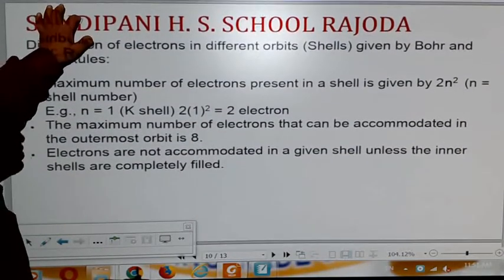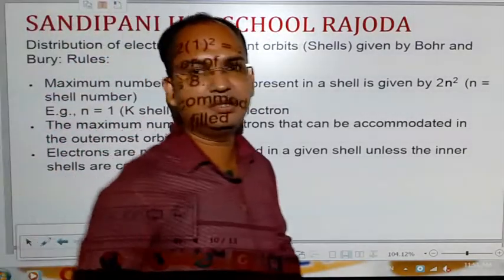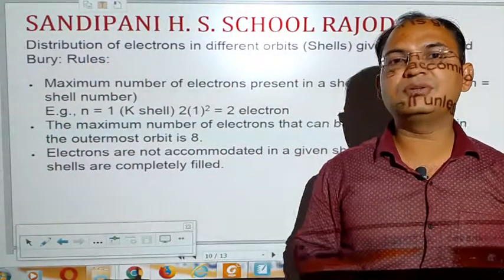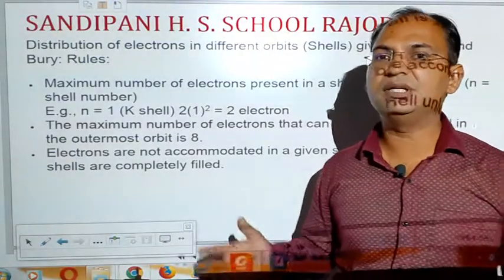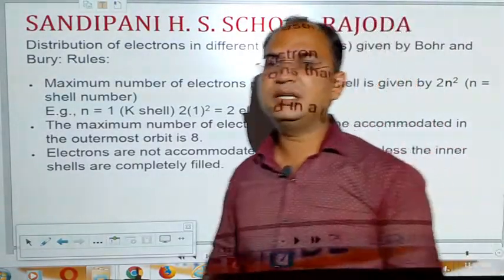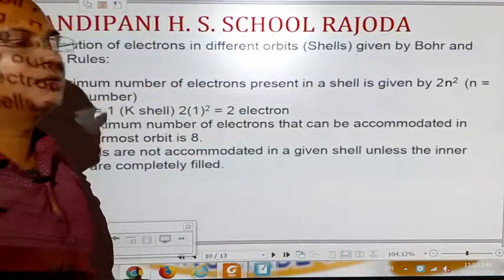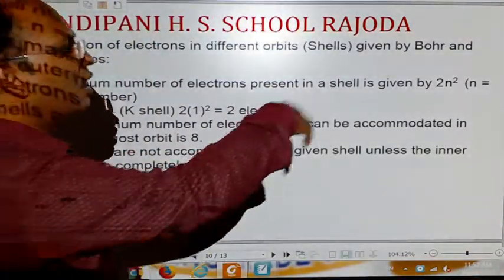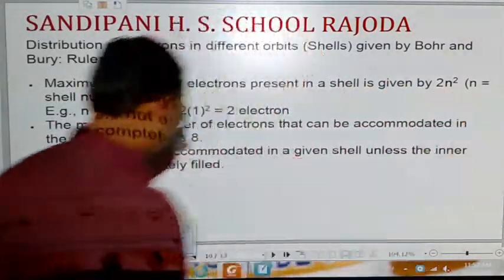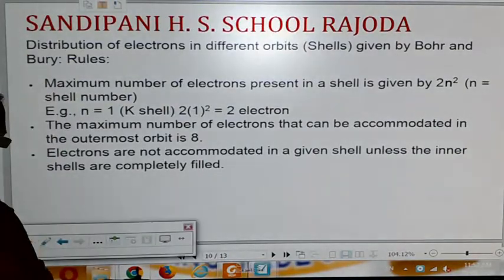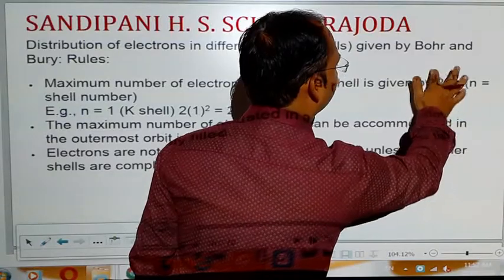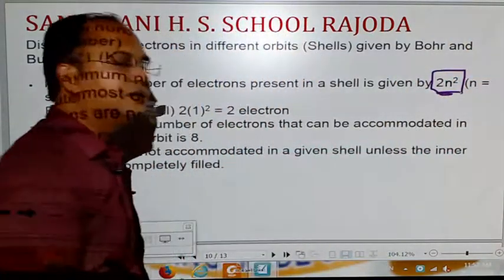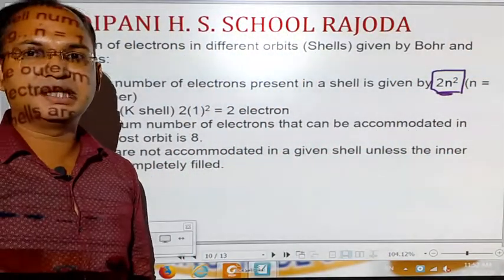So, students, there is a simple formula that gives us the exact number of electrons present in the different shells of the atom. That formula is, here you can see, 2n square, where n is equal to the number of the shell.